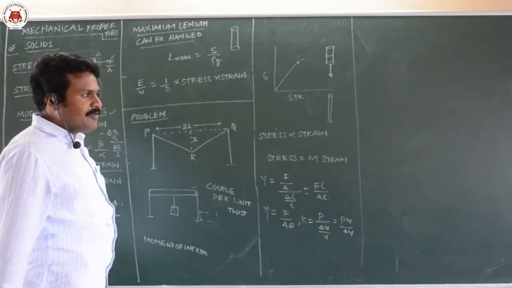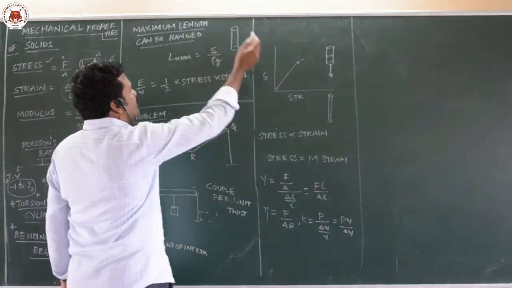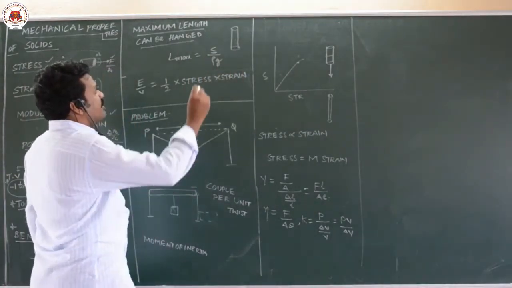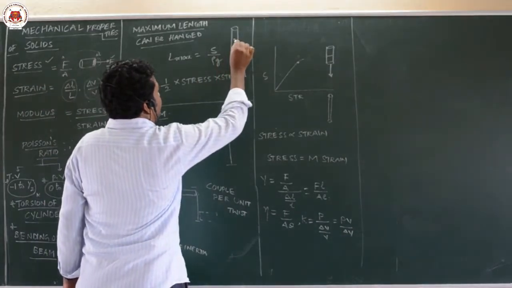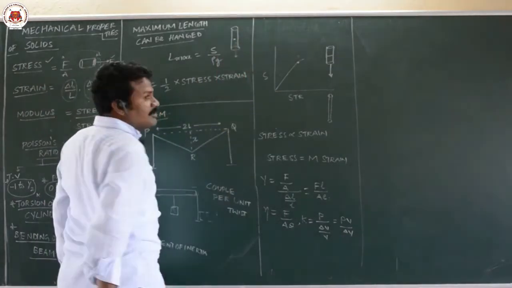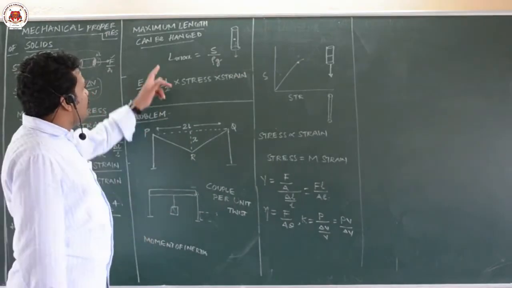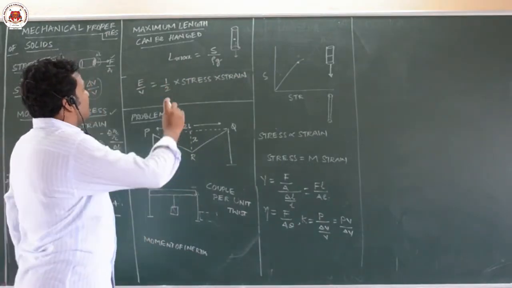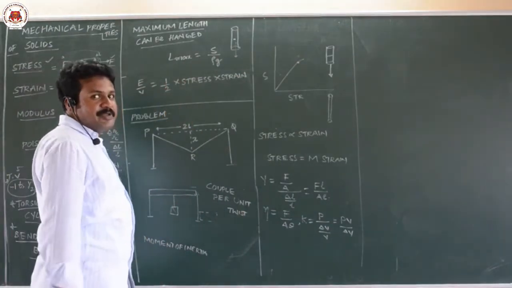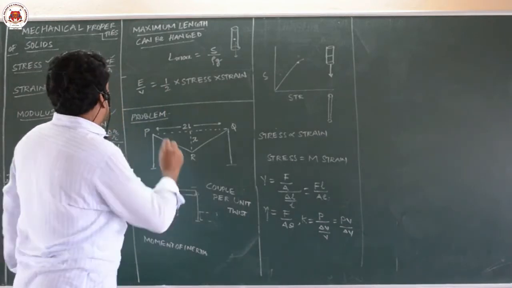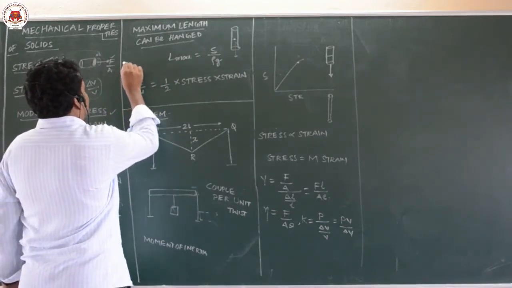The wire breaks because of its own weight also. Because of its own weight, sometimes these wires will break. That is called breaking stress. How will you calculate breaking stress?